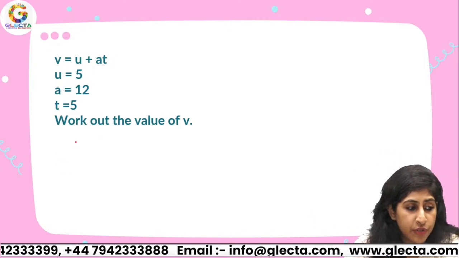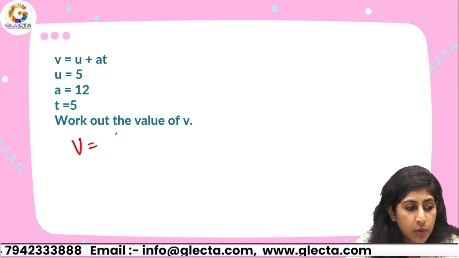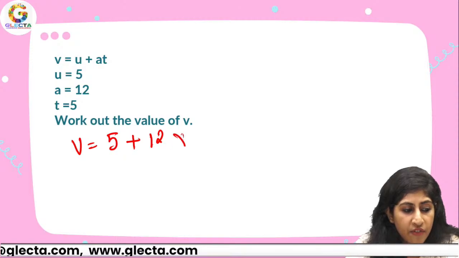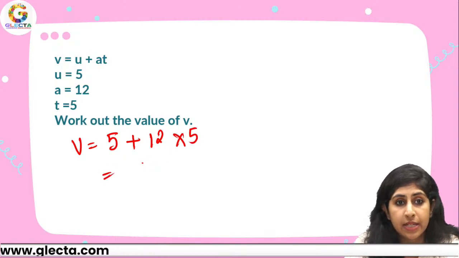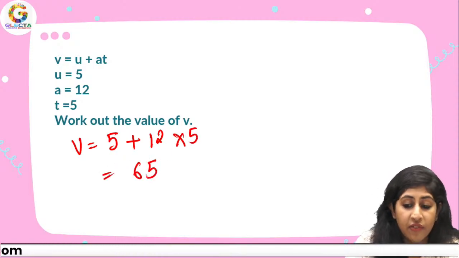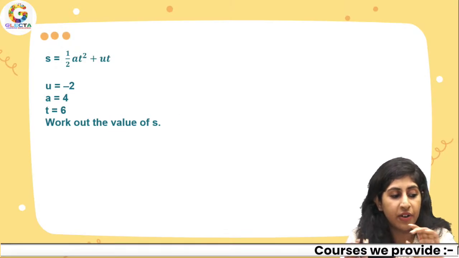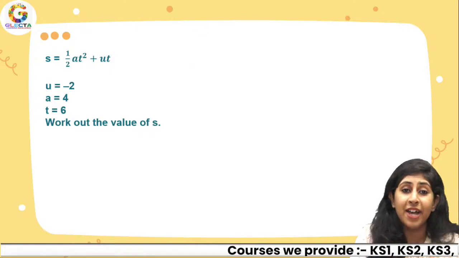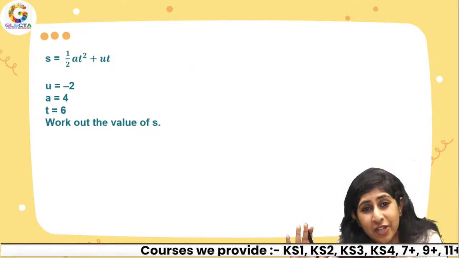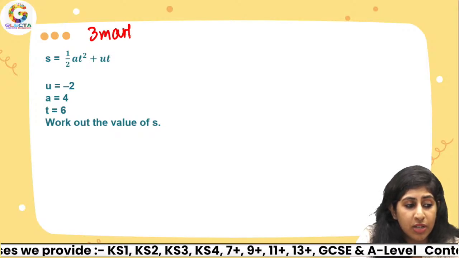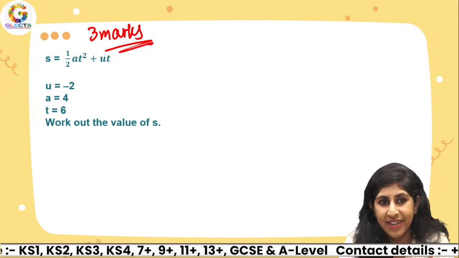So when we solve this, v equals u plus at, u is 5, a is 12, times 5. 12 times 5 is 60, 60 plus 5 is 65. Very good, Tanishka, you're getting the correct answer. Alright, now this question, imagine such an easy question in your GCSE exams for just 3 marks, right?